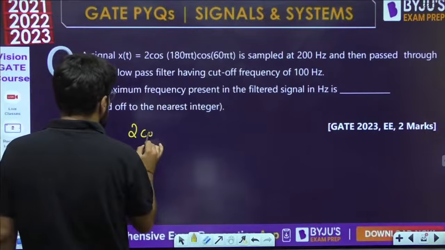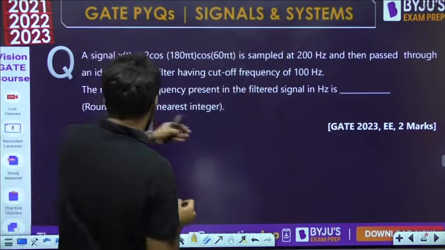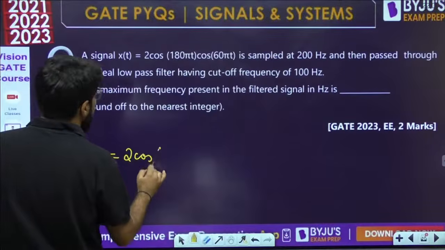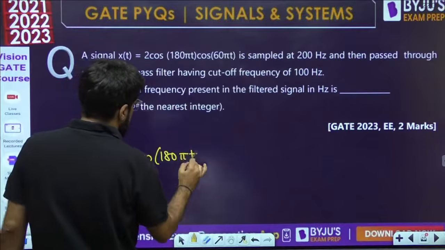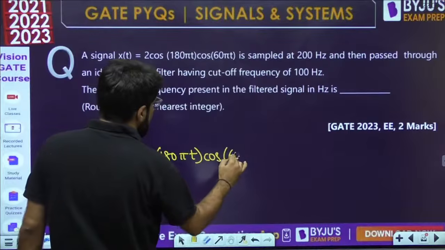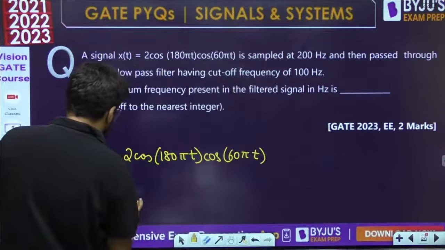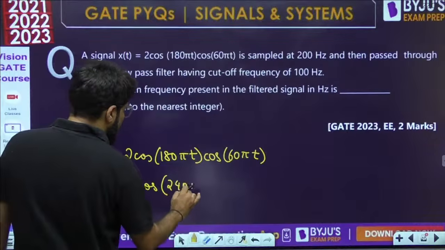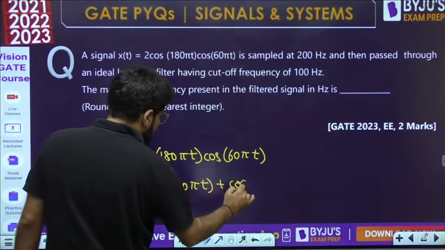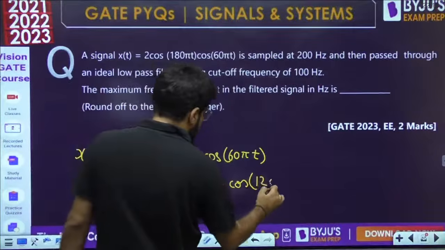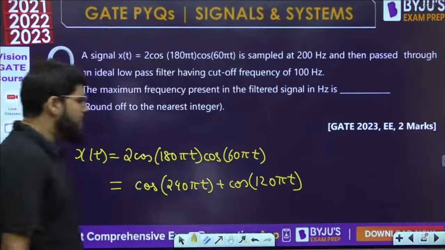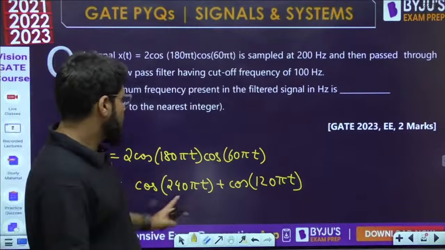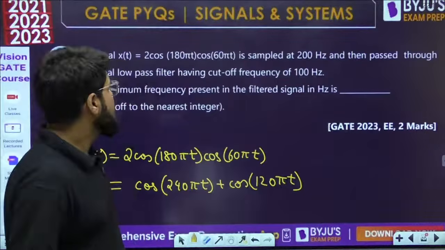First of all, what is 2 cos A cos B? We apply it directly. x(t) is 2 cos A cos B, and that is given by cos(A plus B) plus cos(A minus B), a basic trigonometric identity. That becomes cos 240 pi t plus cos 120 pi t, cos(A plus B) plus cos(A minus B).